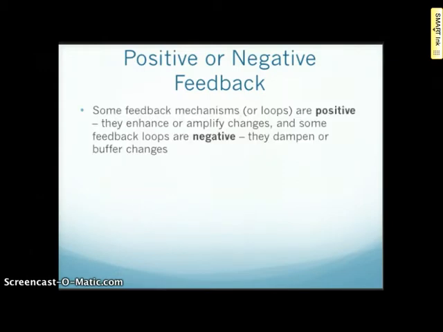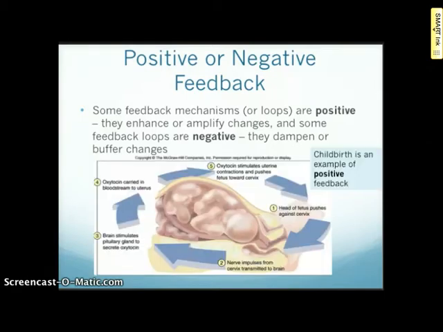Some feedback mechanisms or loops are positive because they enhance or amplify changes. Some feedback loops are negative because they dampen or buffer changes. Childbirth is an example of positive feedback. We'll see that the head of the fetus pushes against the cervix. Nerve impulses are transmitted to the brain.